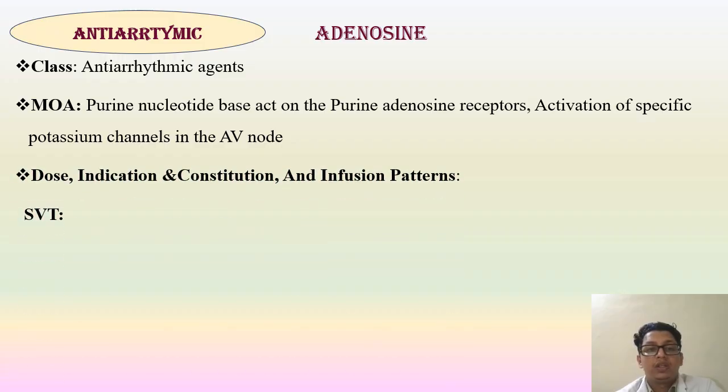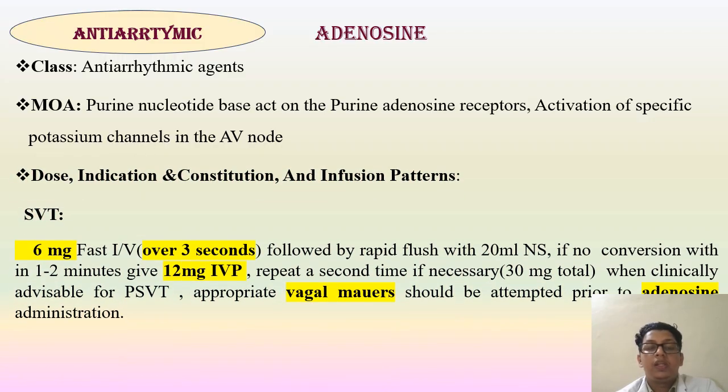Indication is SVT. Give 6 milligram fast IV over 3 seconds, followed by a rapid flush of 20 ml normal saline. If no conversion within 1 to 2 minutes, give 12 milligram IVP. Repeat a second time if necessary, for a total of 30 milligram dose, when clinically advisable for PSVT. Appropriate vagal maneuvers should be attempted prior to the adenosine administration.